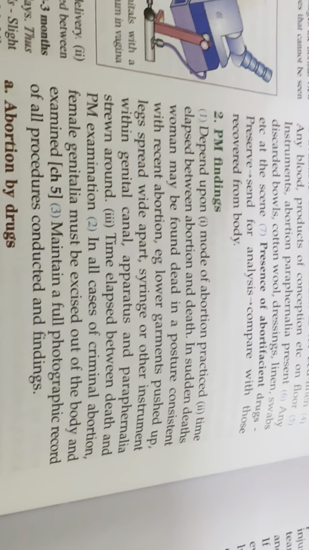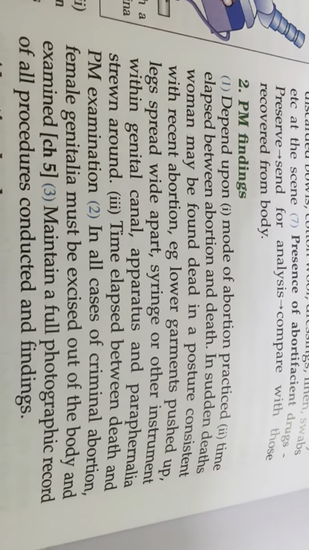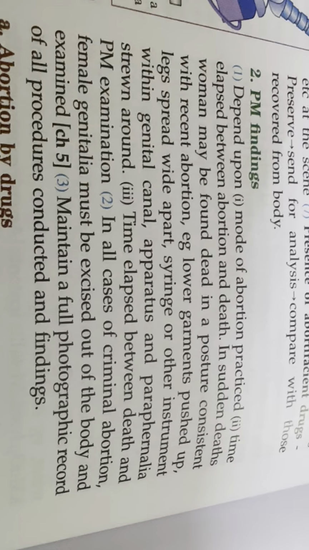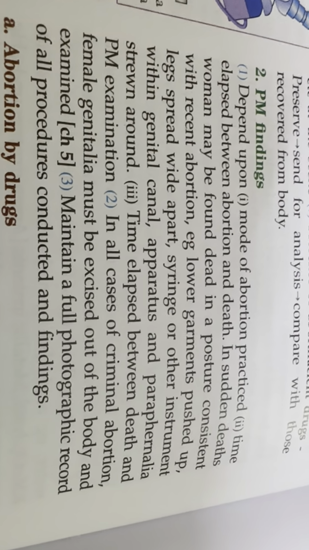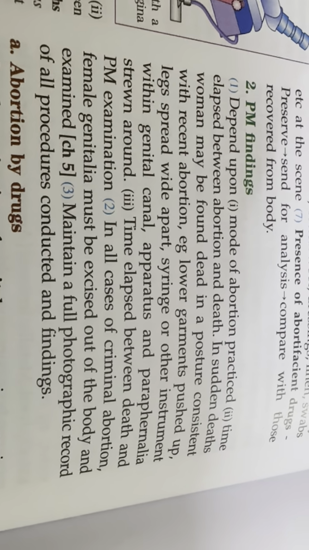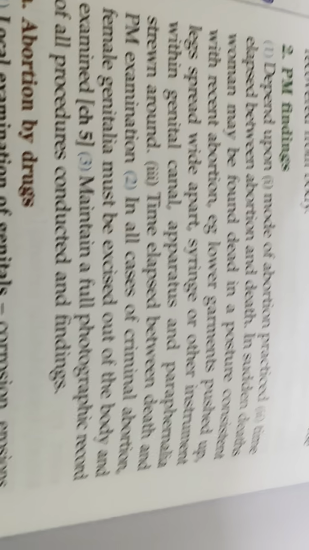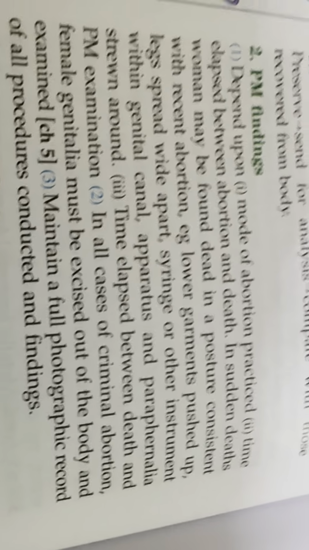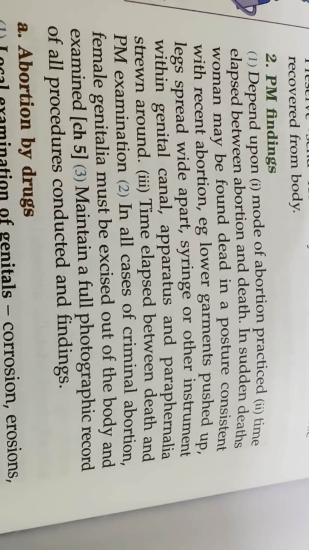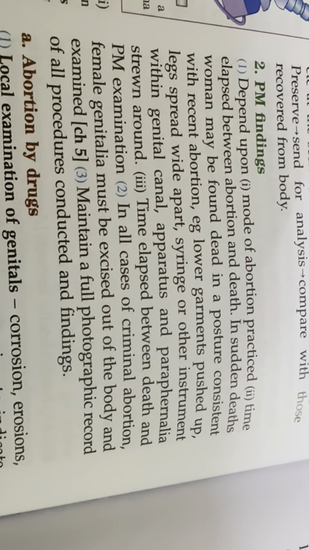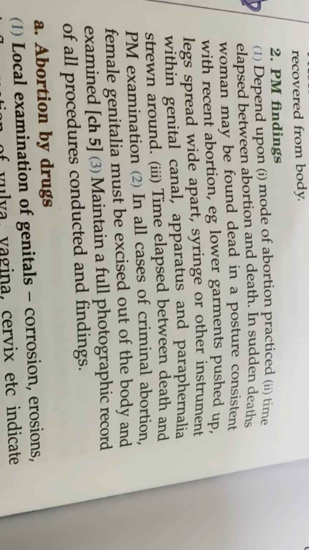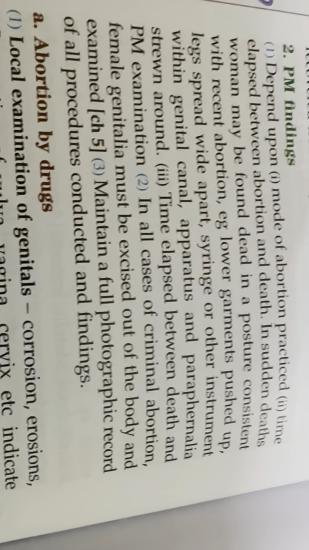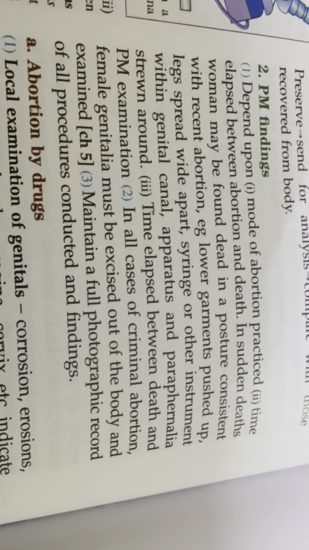Postmortem findings of the abortion depend upon the mode of abortion practiced and the time elapsed between abortion and death. In sudden death, women may be found in a posture consistent with the recent abortion: lower garment pushed up, legs spread wide apart, a syringe or other instrument within the genital canal, apparatus and paraphernalia stripped down, depending on the time elapsed between death and postmortem examination.